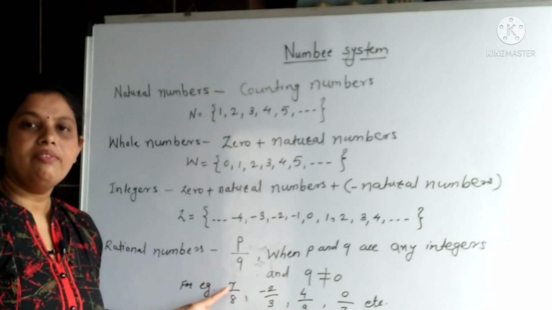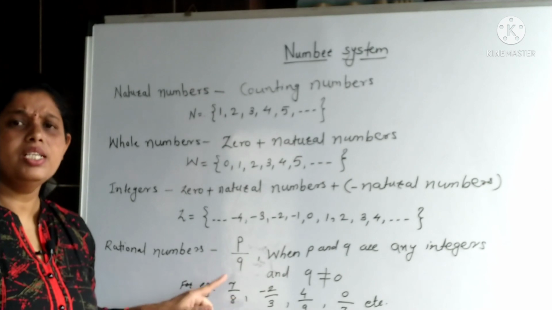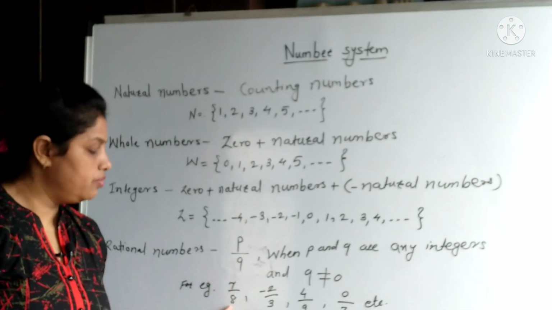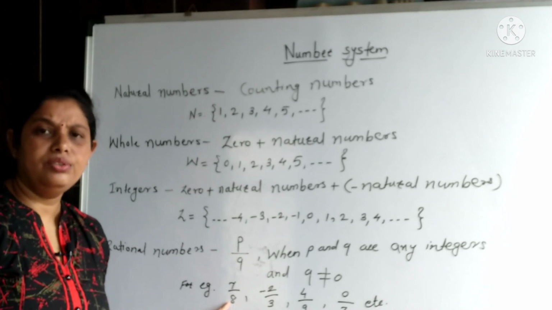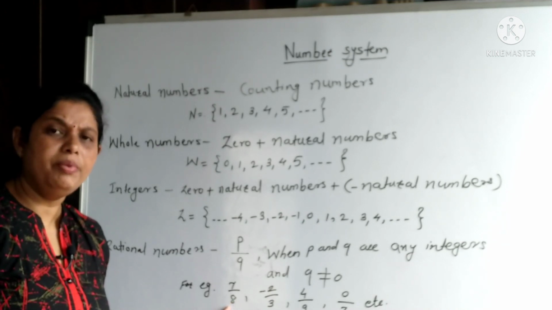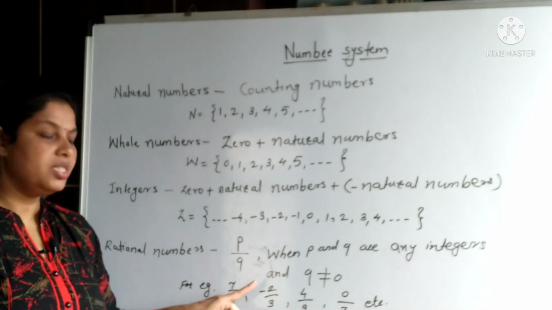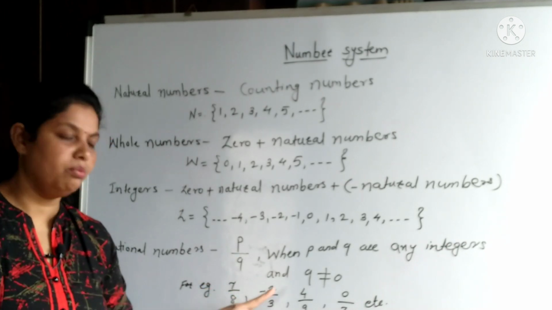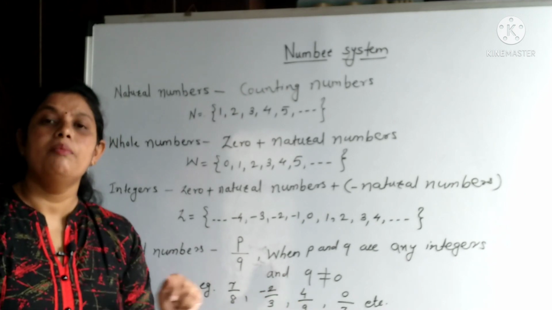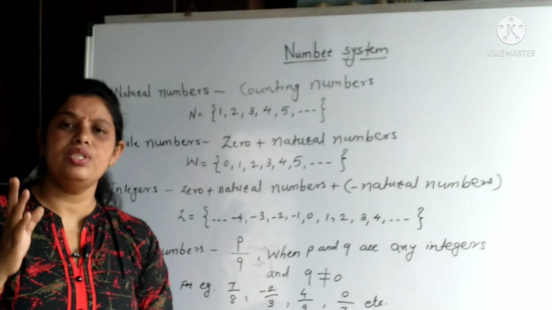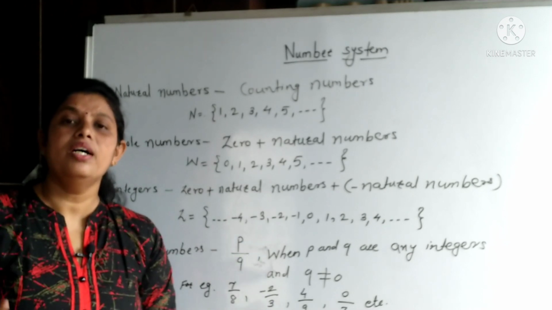For example, 7 by 8. Now see, 7 by 8 we are writing in the form of p by q. P's value is 7, q's value is 8 and q is not equal to 0. That is, the denominator cannot be 0. So 7 by 8 is a rational number. Similarly, minus 2 by 3 is a rational number, 4 by 9 is a rational number. But if we write 3 by 0, now the denominator is 0, that means q's value is 0. So 3 by 0 is not a rational number.